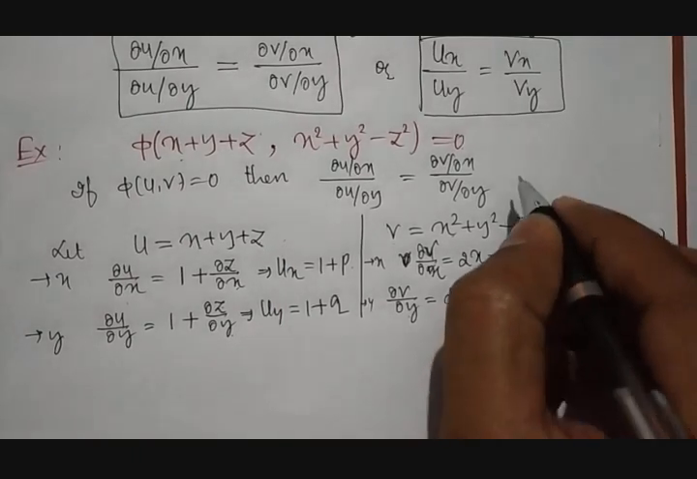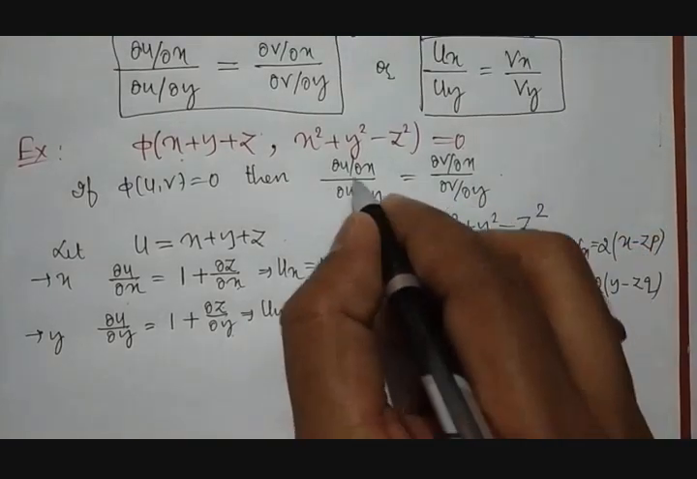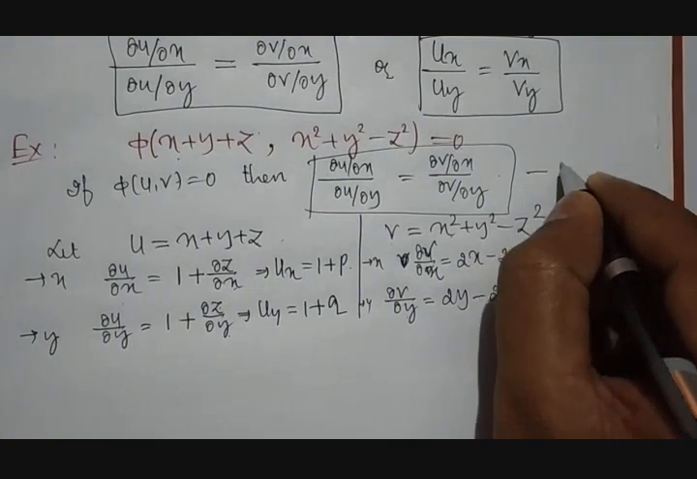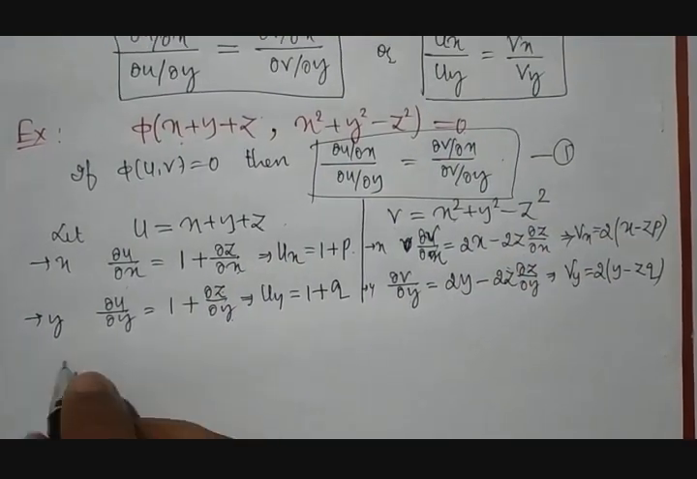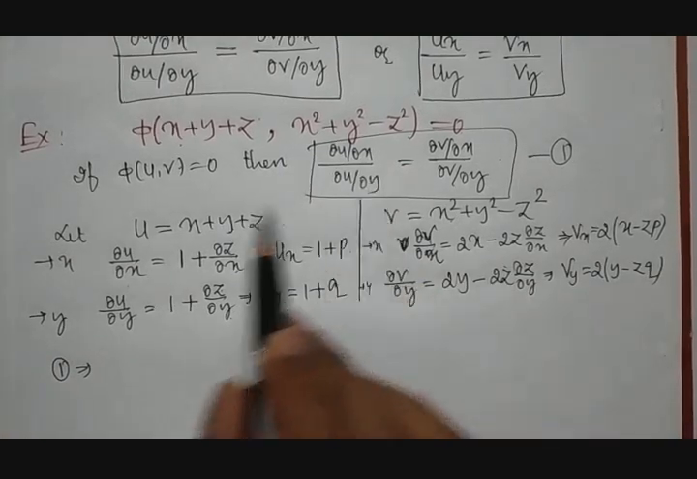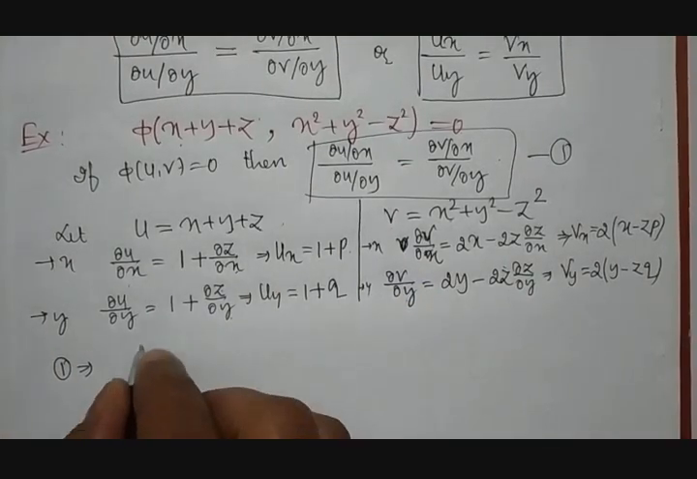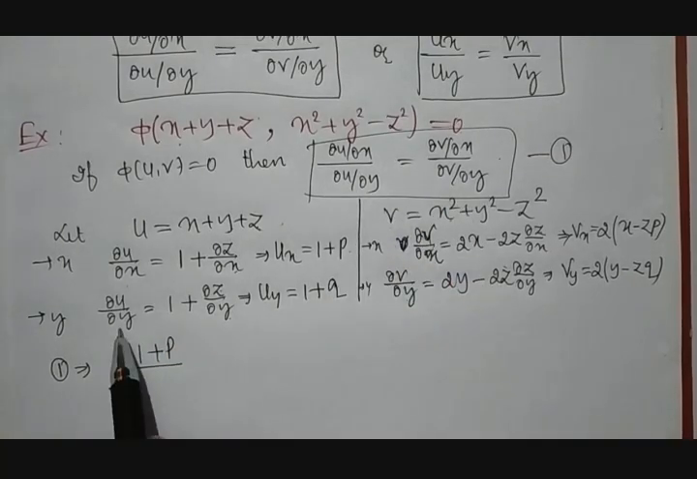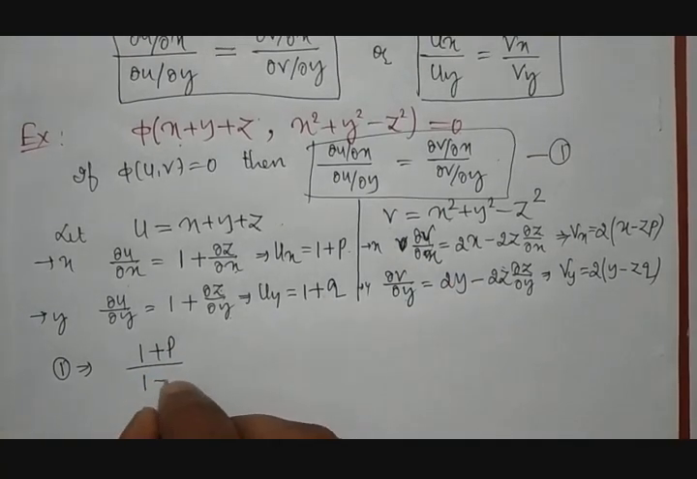Then substitute this result here in this equation. If I call it equation number 1, then put it here. Therefore, equation number 1 becomes dou u by dou x. What is dou u by dou x? 1 plus p, divided by dou u by dou y. What is dou u by dou y? 1 plus q.